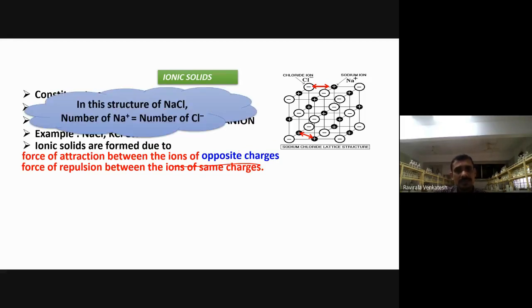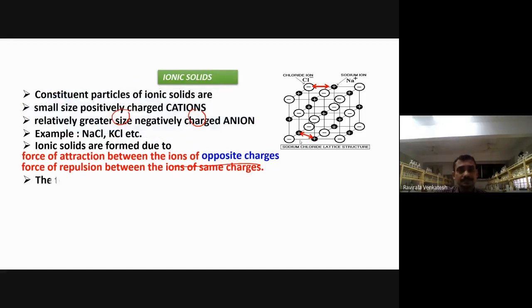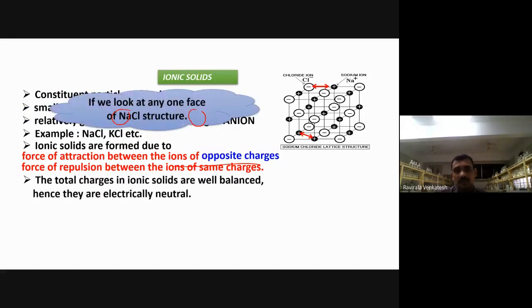Now in this structure, NaCl, the number of Na+ is equal to the number of Cl-. To maintain neutrality, the number of cations must be equal to the number of anions. Otherwise, what happens? The negative charges will be in excess, and it will get unstable. Total charges in the ionic solid must be balanced. Hence, electrical neutrality is compulsory.